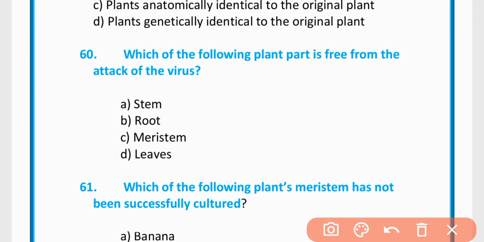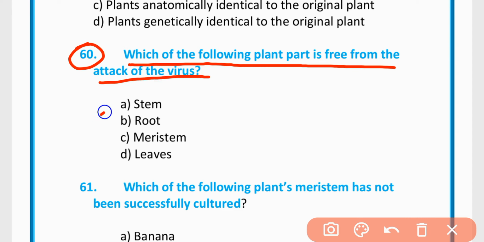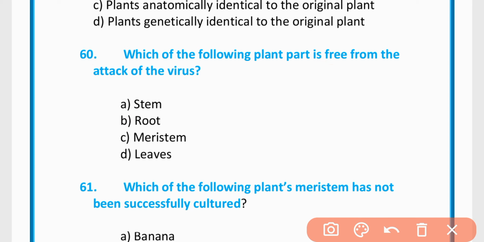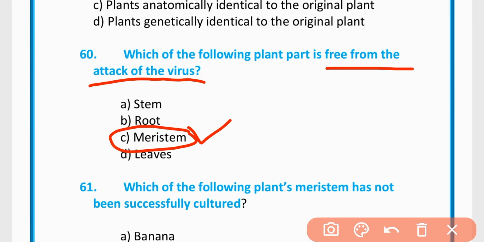MCQ 60. Which of the following plant parts is free from attack of virus? Stem, root, meristem, leaves. Meristem is the correct answer, which is free from attack of viruses.